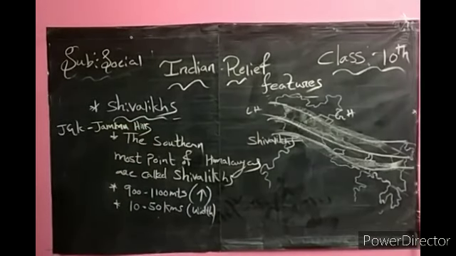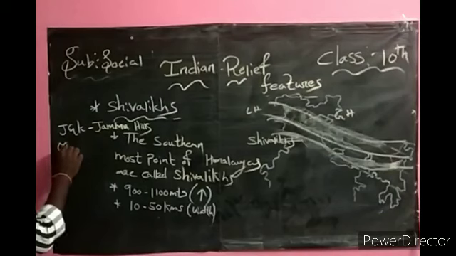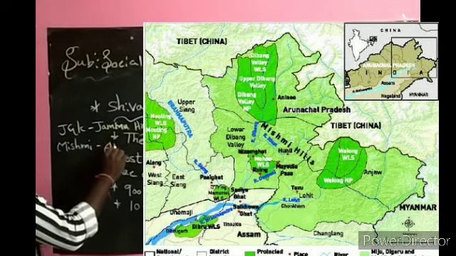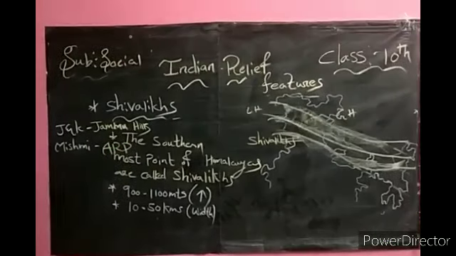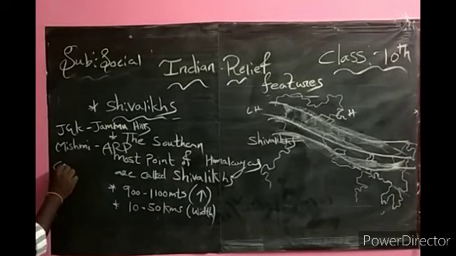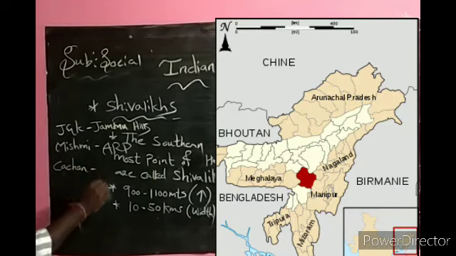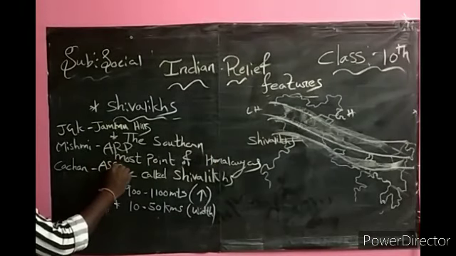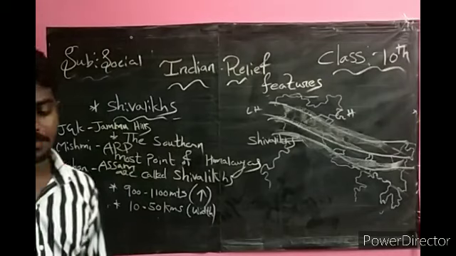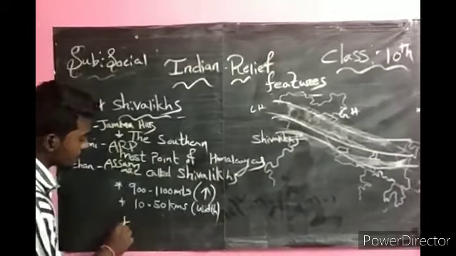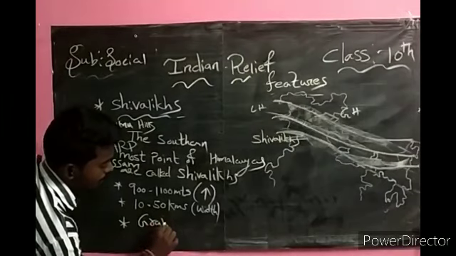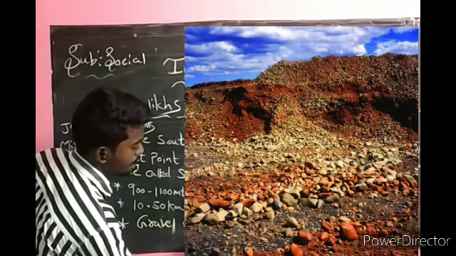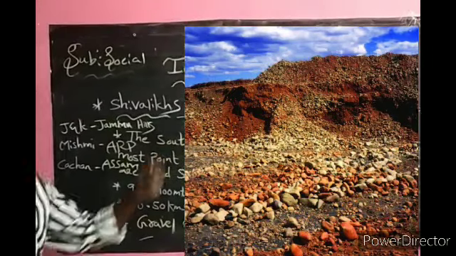We call them the Mishmi Hills in Arunachal Pradesh, and the Kachar Hills in Assam. In the Shivaliks we have gravel and alluvium. This is about the Shivaliks.